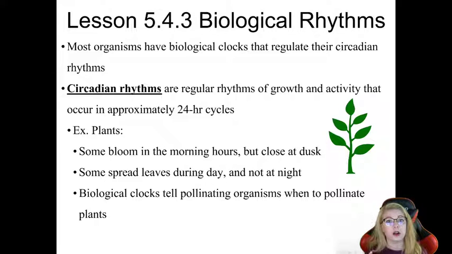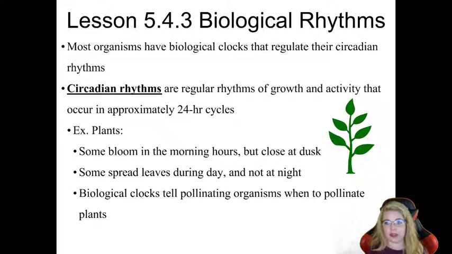that 24-hour clock cycle. Looking at plants, for a break from humans, some plants bloom in the morning hours but then close at dusk. Or some may spread leaves during the day but not at night. Biological clocks even tell pollinating organisms like bees when to pollinate the plants. So these circadian rhythms of the plants or of humans are a constant 24-hour cycle.